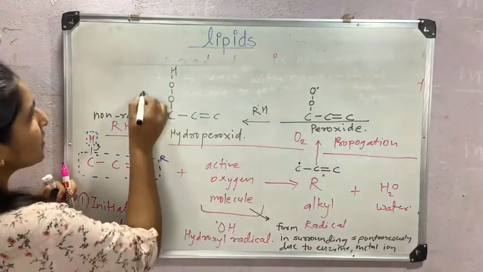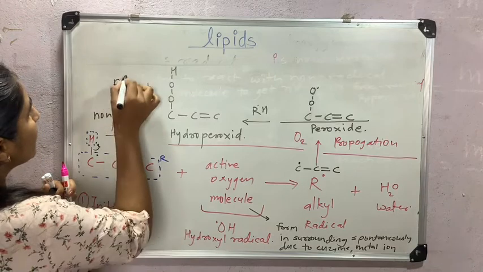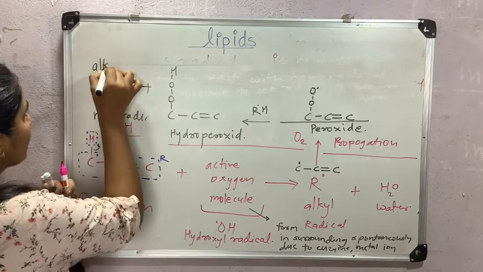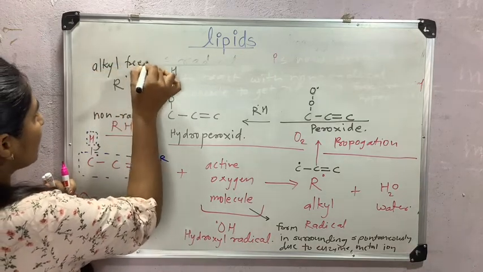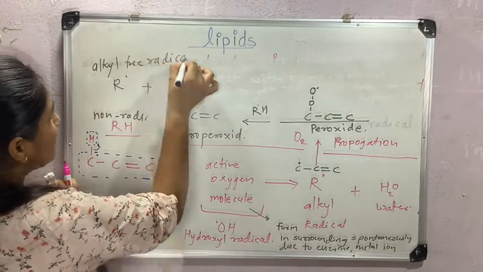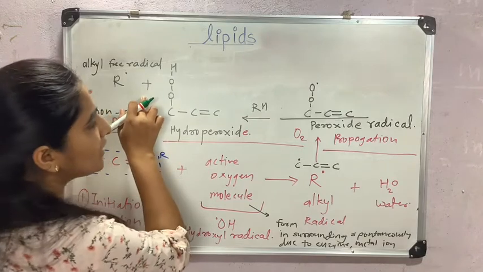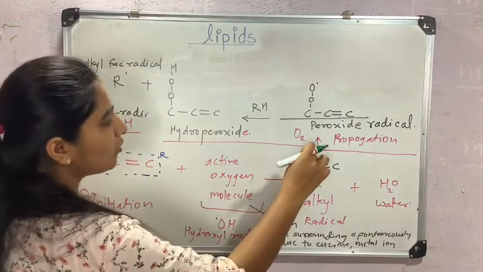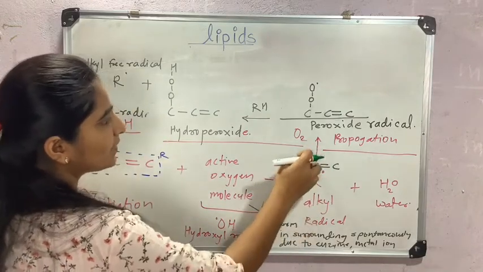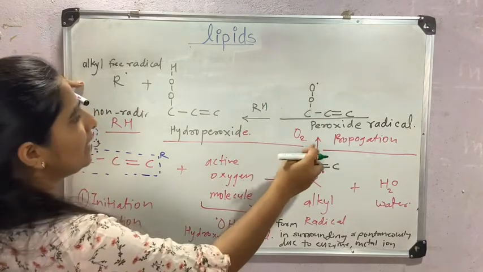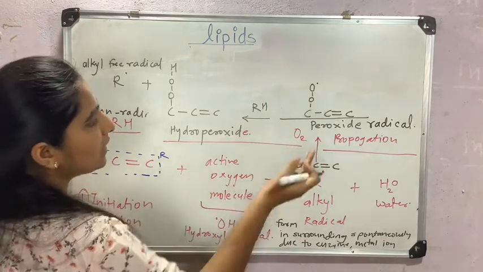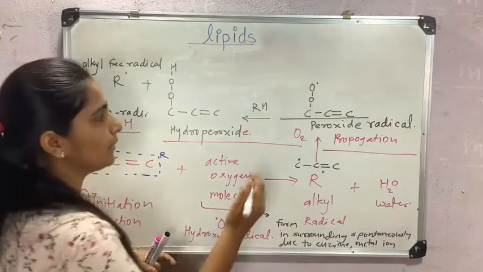This is hydroperoxide, and again we will get alkyl free radical. Now this alkyl free radical formed here will try to react with oxygen molecule again. See here, this process will repeat until oxygen is present in surrounding.